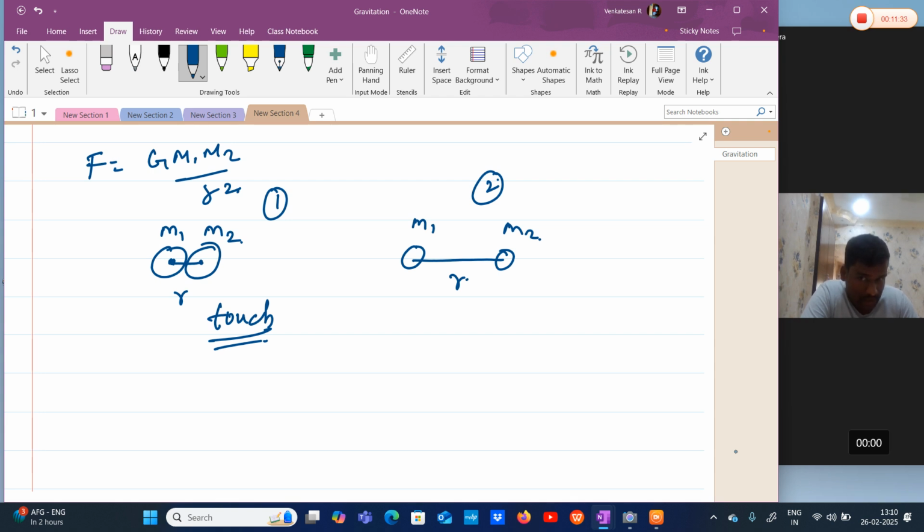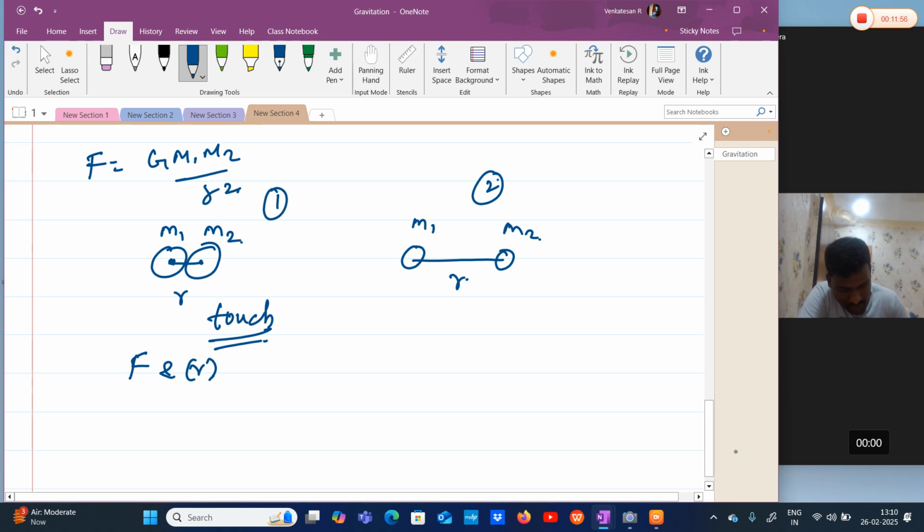Now, we are increasing or decreasing the distance between them. In case 1, while changing the distance, the condition is they should touch each other. Whether we are increasing or decreasing the distance doesn't matter, they should touch each other. In this case, what is the relation between force and R? We have to find whether it is inversely proportional or directly proportional.